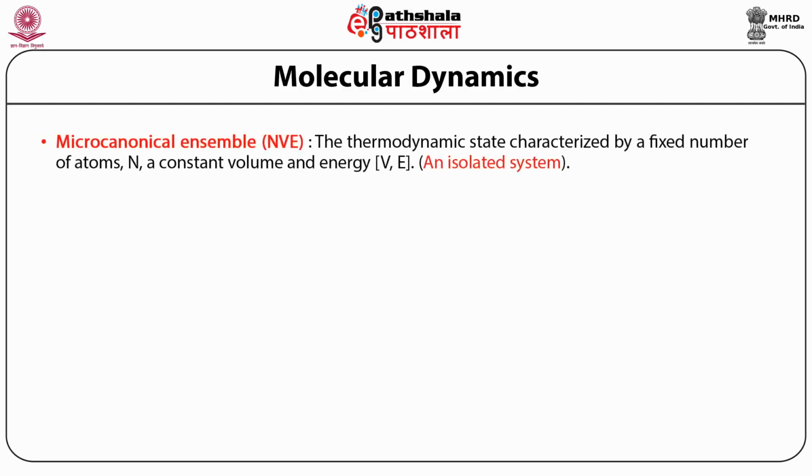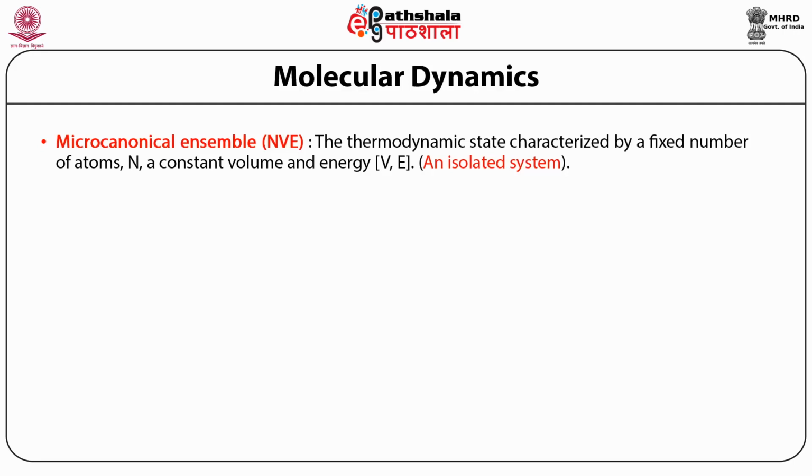One is the microcanonical ensemble, which takes care of N, V, and E, that is a thermodynamic state characterized by a fixed number of atoms, that is N, a constant volume and energy. This is also specified as an isolated system because it does not exchange energy with the environment.